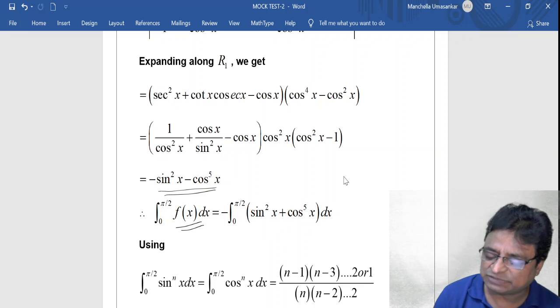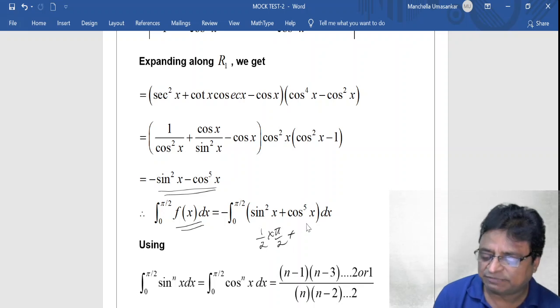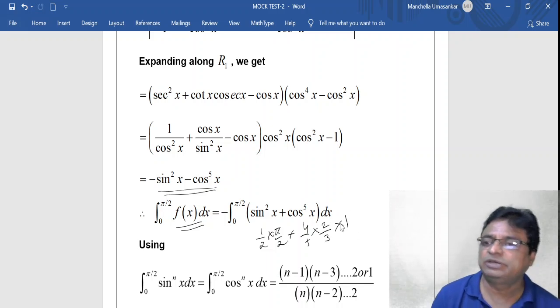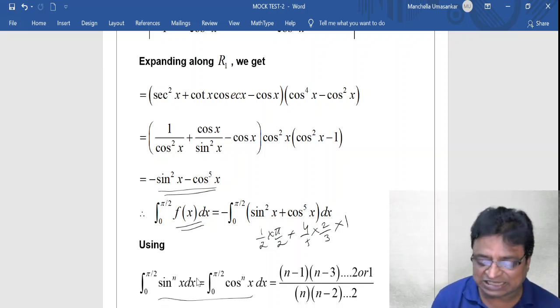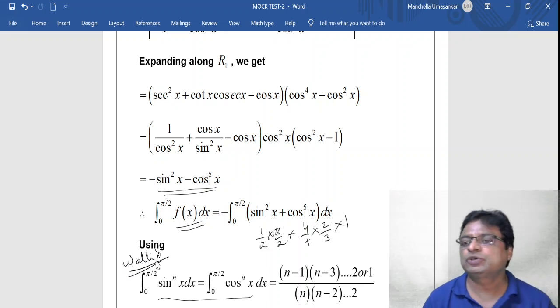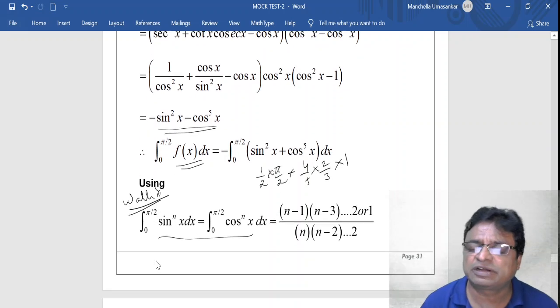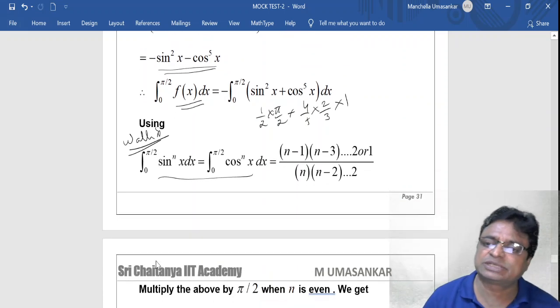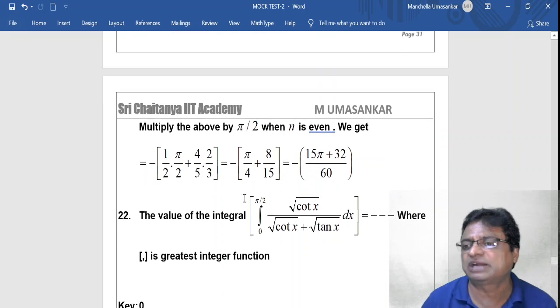How to apply the Wallis formula? For sin square x from 0 to pi by 2, write 1 by 2 into pi by 2. Whenever 1 by 2 comes, you can write pi by 2. For cos power 4 x, you reduce 1 from the power, that means 4 by 5, then you reduce 2 from both numerator and denominator. Whenever 2 by 3 comes, you multiply this, and you will get the answer directly. This is called the Wallis formula. So it is one way of applying the Wallis formula. Instead of converting them into sin 2x or cos 2x or something like that, it is better to apply the Wallis formula, and you will get the answer directly.